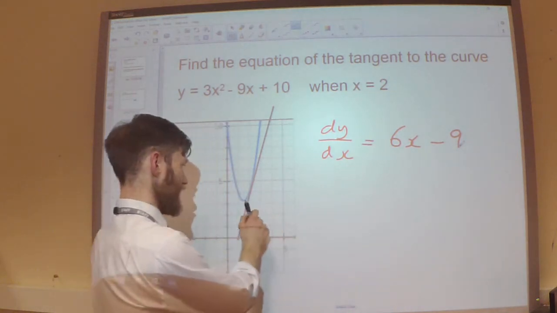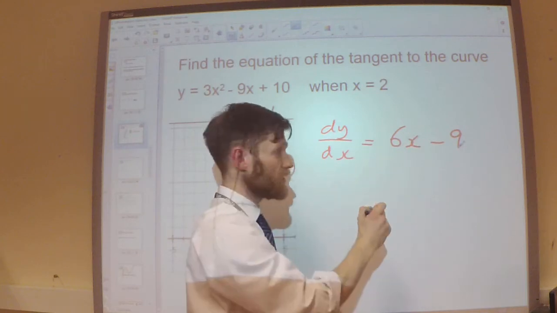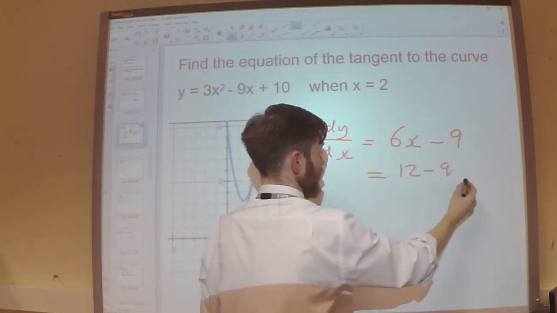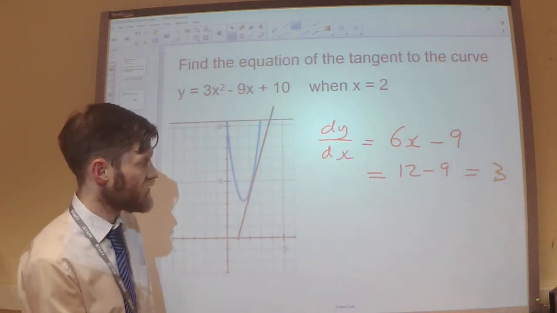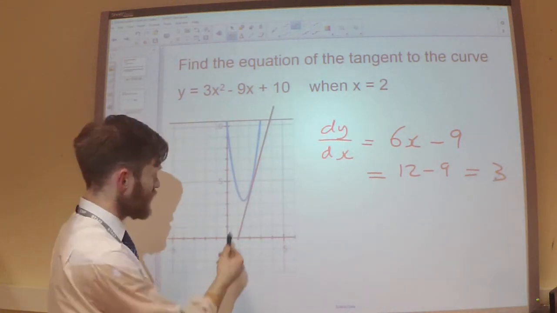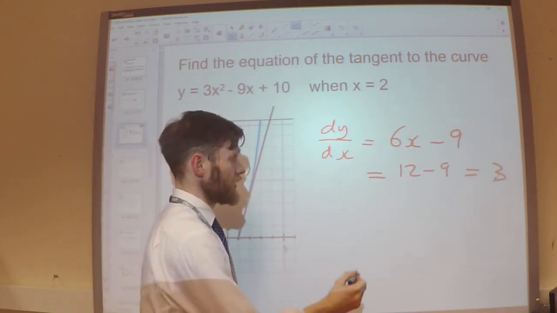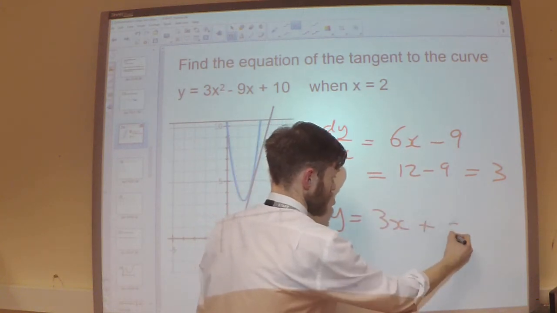So the gradient at this point, substitute 2 into this, so that's going to be 12 minus 9. Okay, so the gradient at this point is 3, which kind of makes sense from the little sketch that I've drawn there. So I know it's going to be y equals 3x plus something.